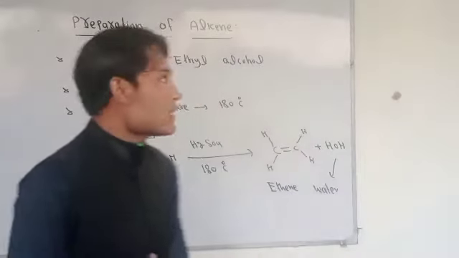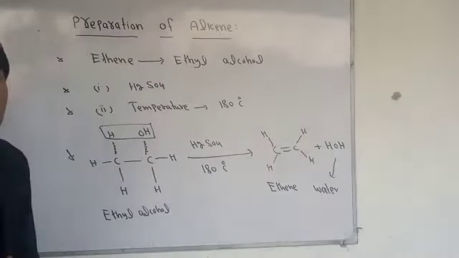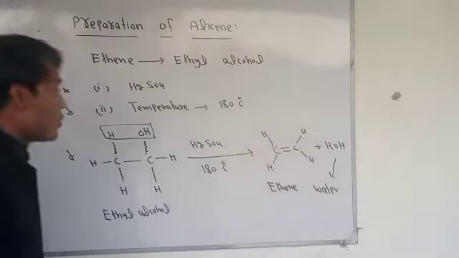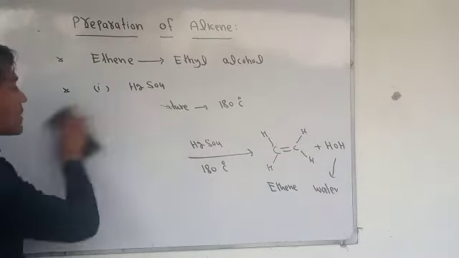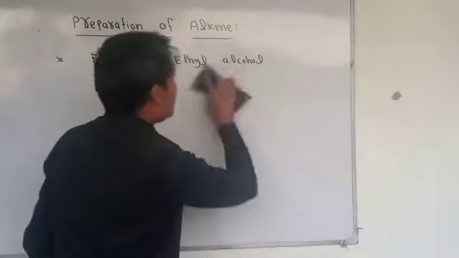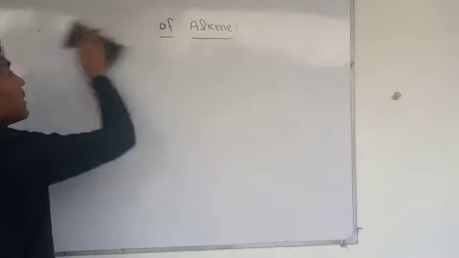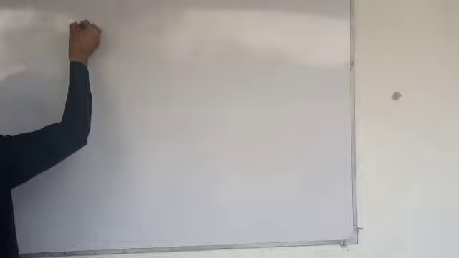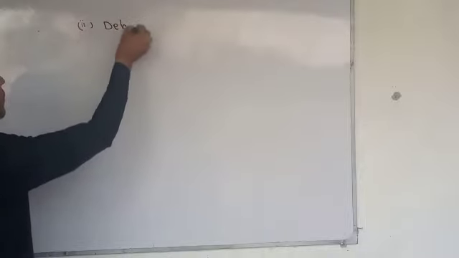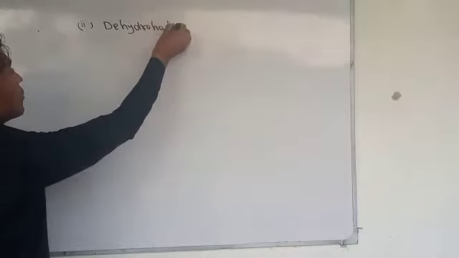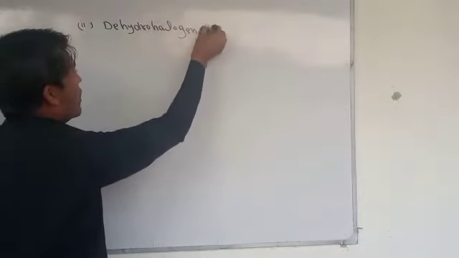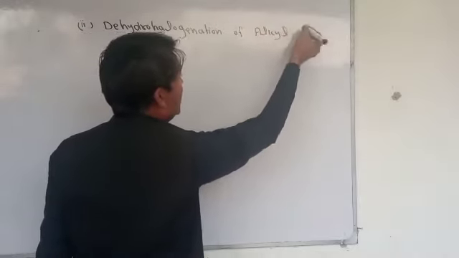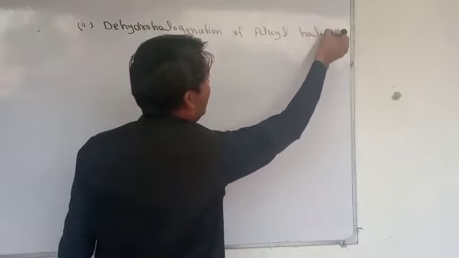Now let's talk about the second method, which is called dehydrohalogenation of alkyl halide. The next method is on page number 88, dehydrohalogenation. So the second method is called dehydrohalogenation of alkyl halides.